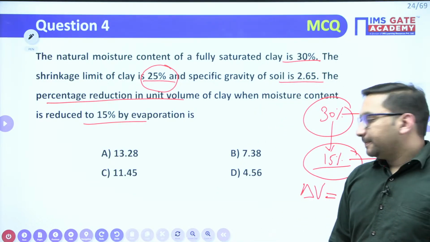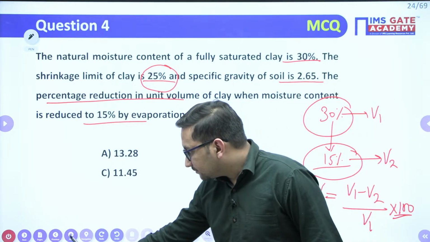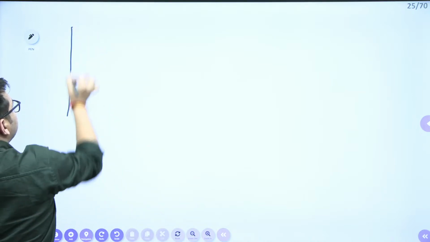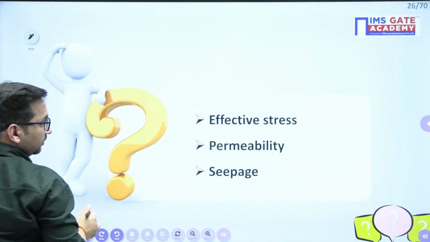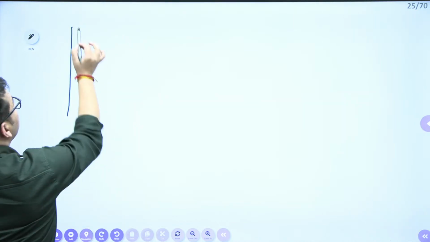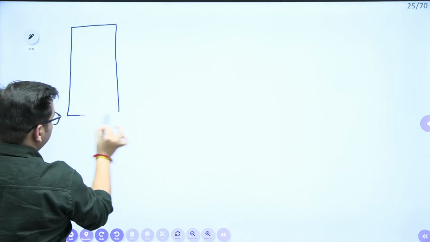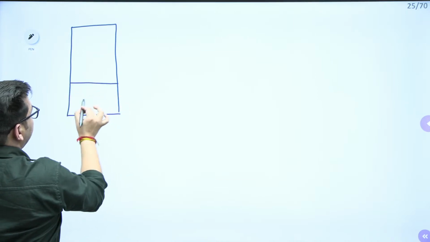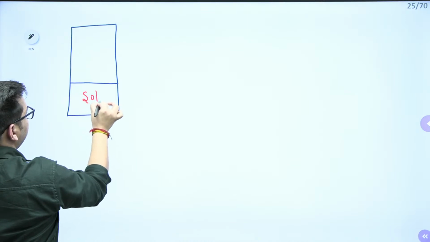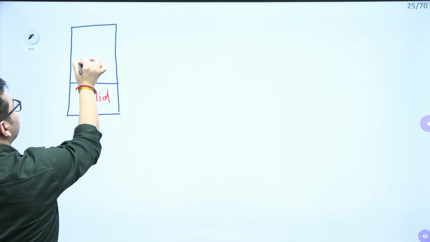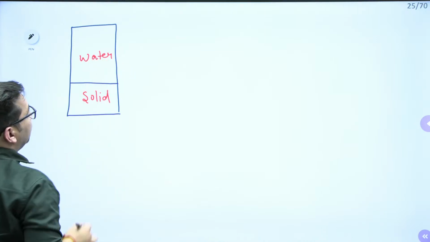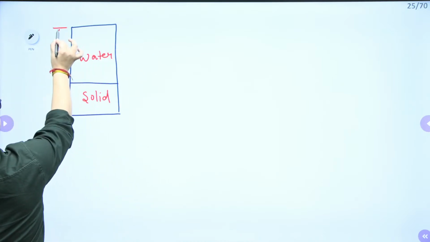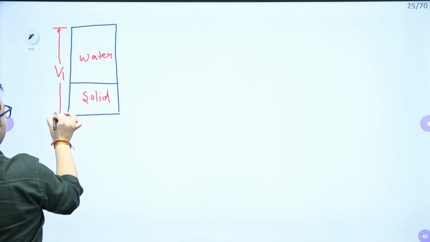Should we proceed? Okay, now try to see. Initially, this is the condition you are having, right? This is your soil. It will consist of solids and water, as it is fully saturated, right? In this particular case, this is the volume, which is nothing but V1.